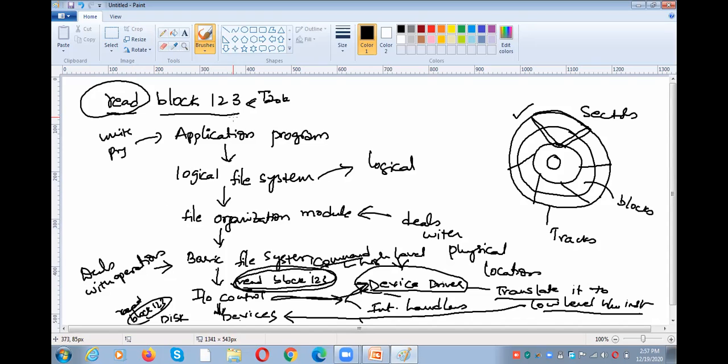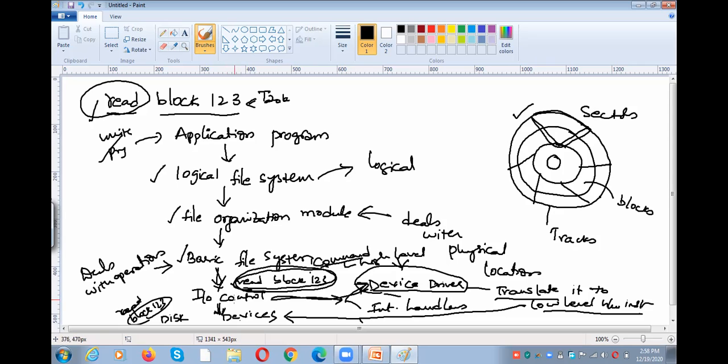Initially, the user needs to write a program. And then the logical file system will check the logical existence. If it is found, then we move to the file organization module. It deals with the physical location. And then we move to the basic file system. In the basic file system, the command will be issued to the IO control. It may be a read operation, it may be a write operation, whatever the command, that command will be sent to the IO control.